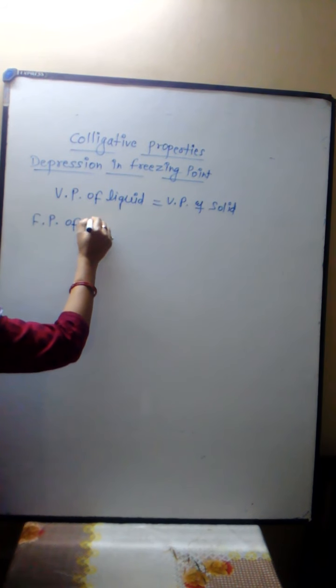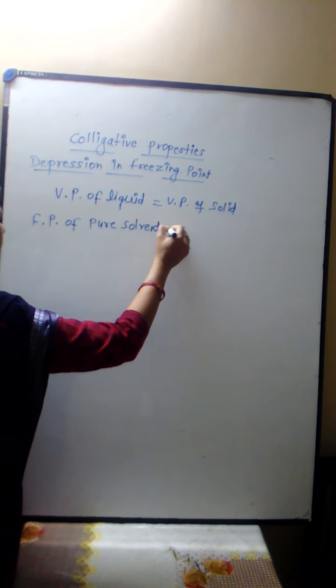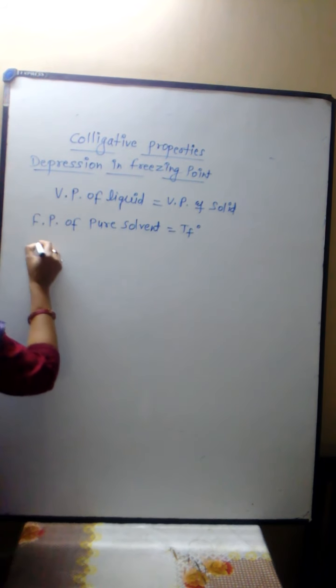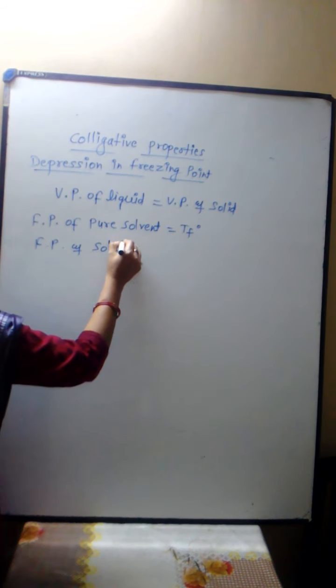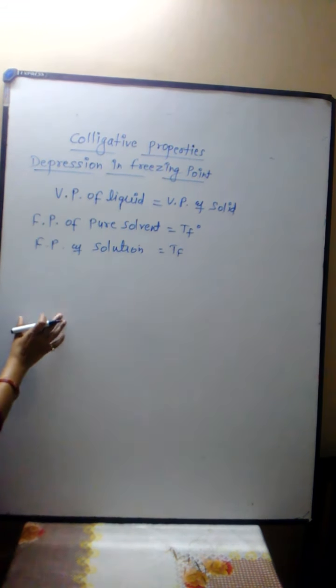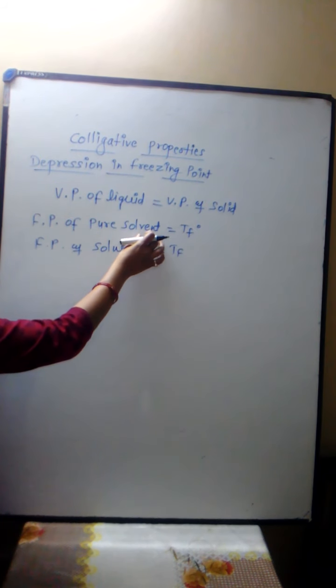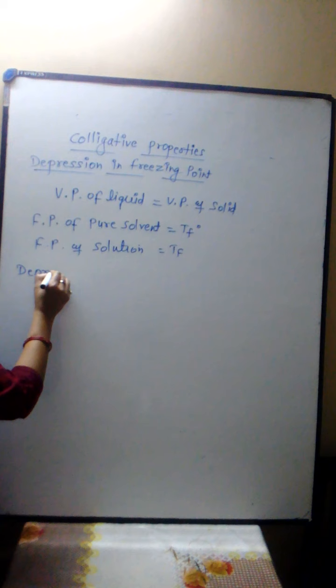So the freezing point of pure solvent is Tf0 and the freezing point of the solution is Tf. Then the difference in the freezing point of pure solvent and the solution is called depression in freezing point.